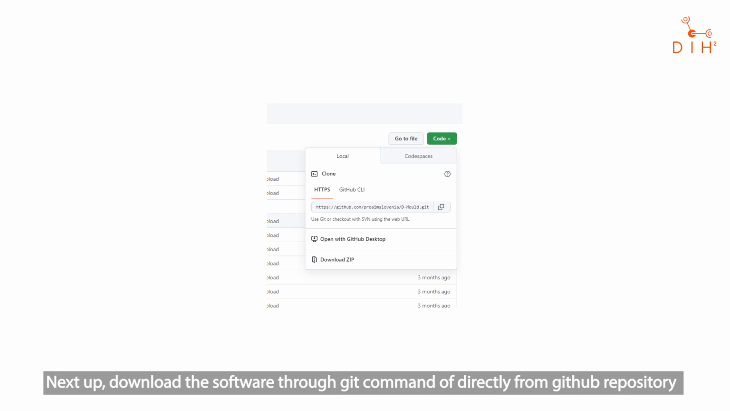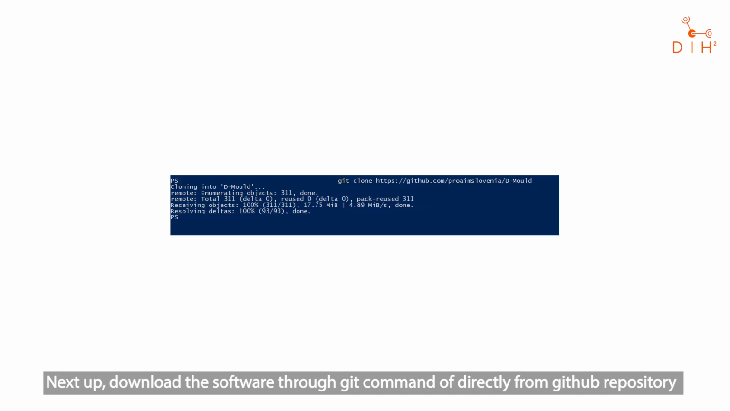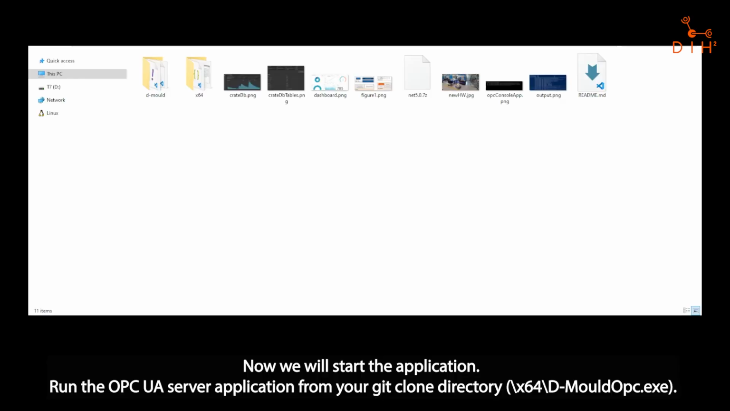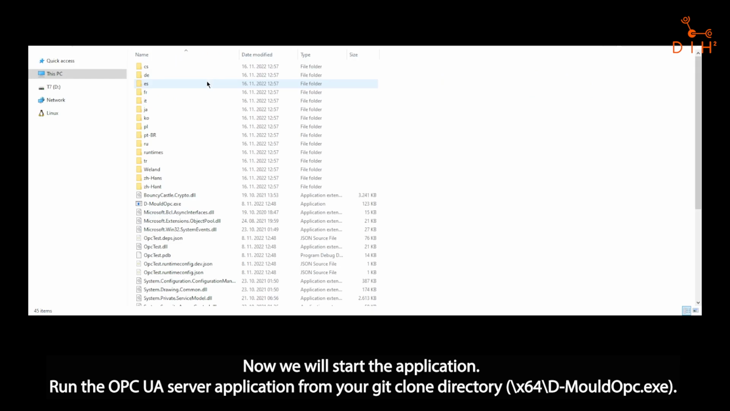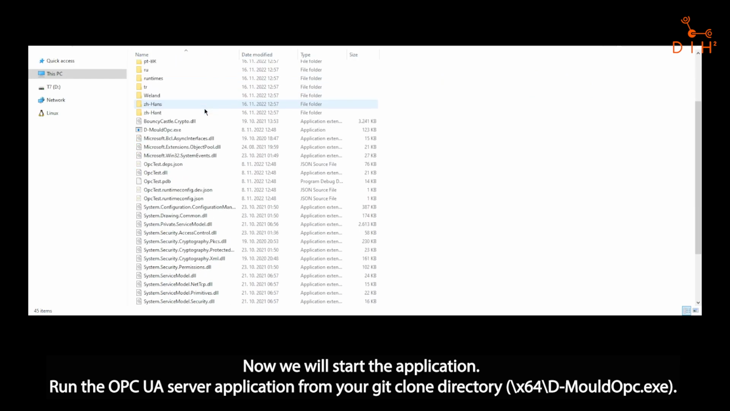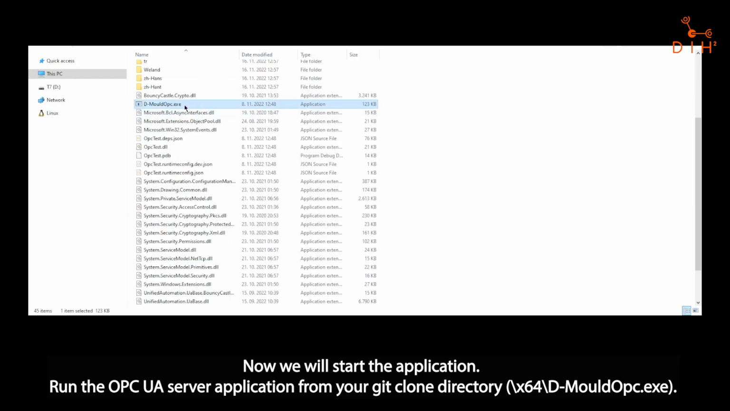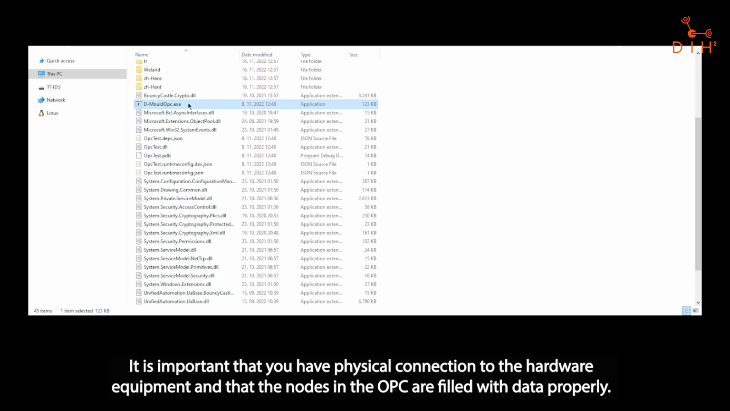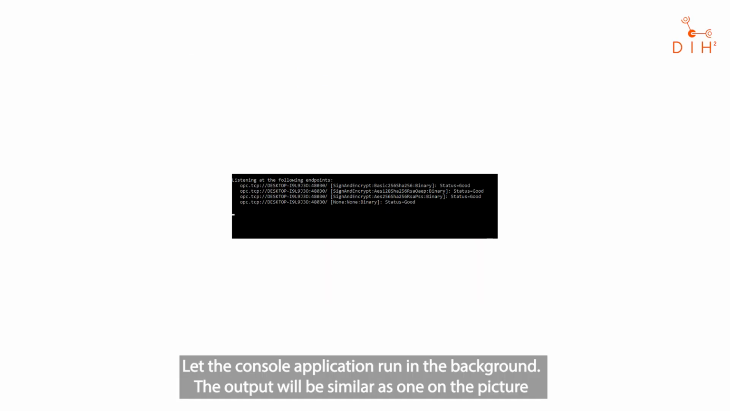Next up, download the software through a Git command or directly from the GitHub repository. Now we will start the application. Run the OPC UA server application from your Git clone directory. It is important that you have a physical connection to the hardware equipment and that nodes in the OPC are filled with data properly. Let the console application run in the background. The output will be similar to the one in the picture below.